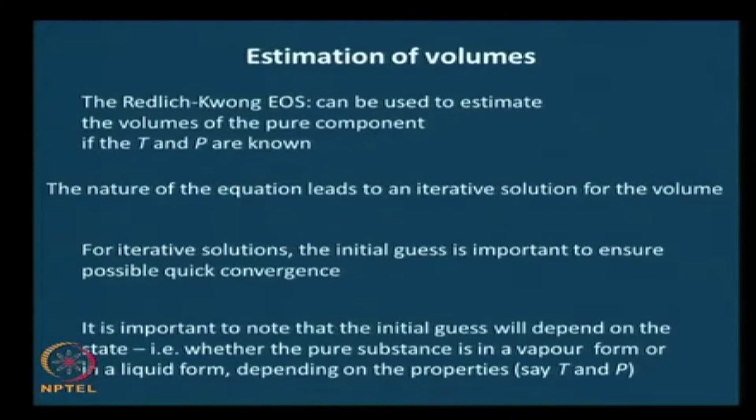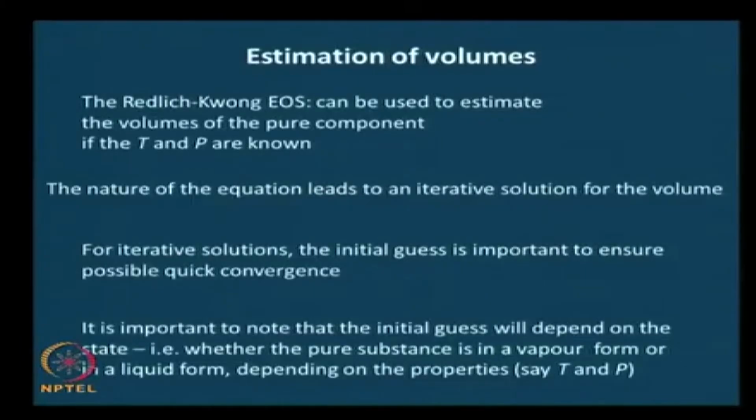More importantly, we said that the cubic equations can handle both the vapor or gas behavior as well as the liquid behavior. The vapor volumes are going to be very different from the liquid volumes, maybe hundreds of times more. One volume of liquid is approximately 500 to 800 volumes of the gas. Therefore, they could be two or three orders of magnitude different, and so the initial guess depends on the state that we are dealing with.